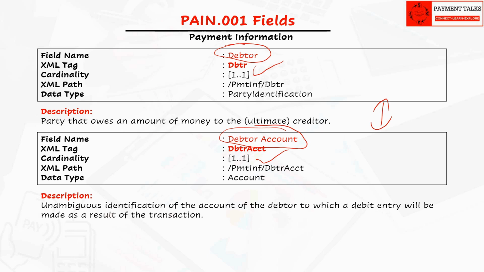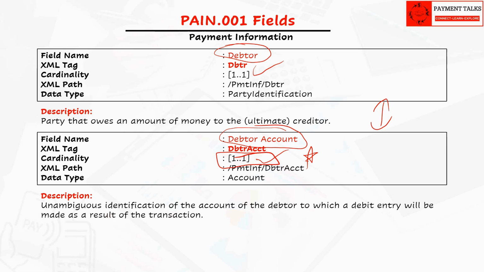But in Pain.001, the debtor account is a mandatory section. This is the only account section which is mandatory in all the ISO messages. Can you guess the reason why? Because the debtor agent needs to know the account from which it needs to take the money.